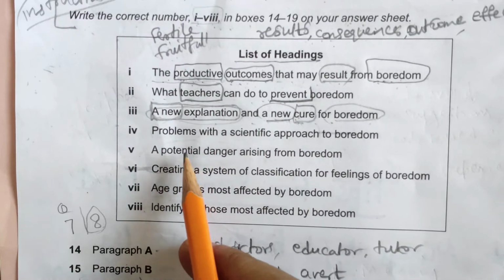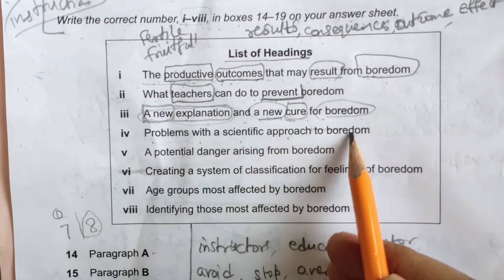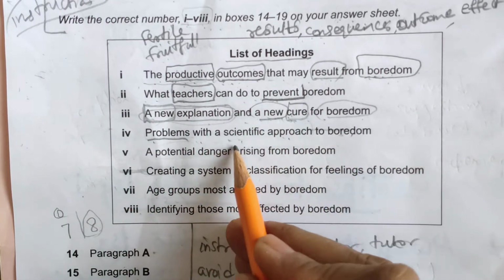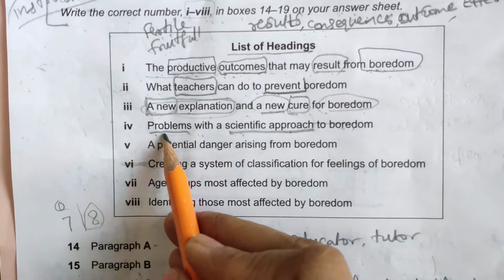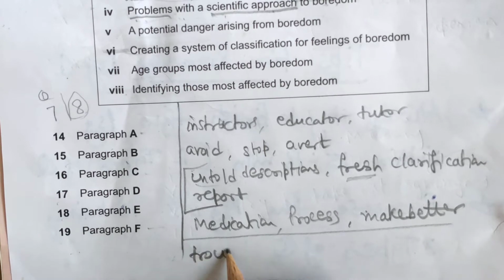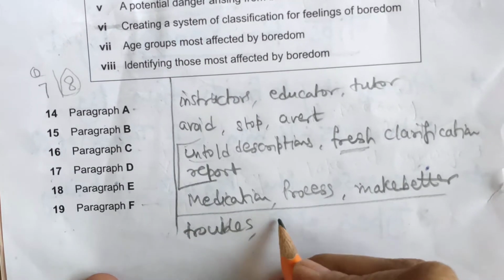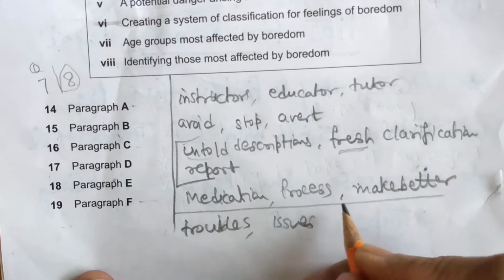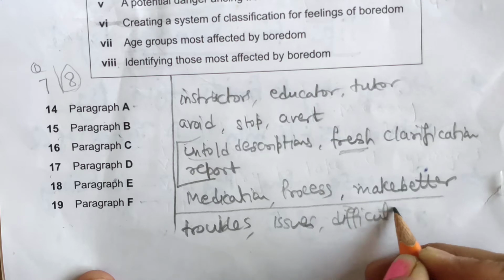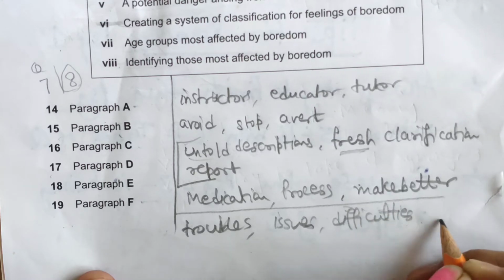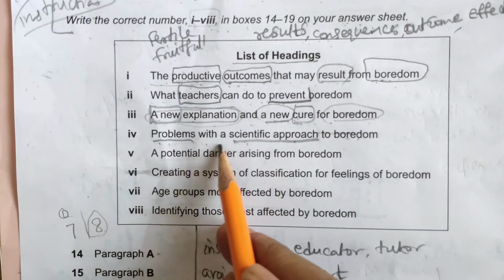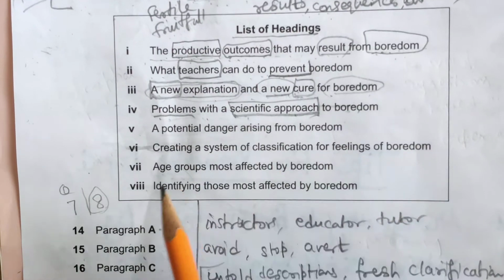Next is: Problems with a scientific approach to boredom. We will underline it. For problems we can get words like troubles, issues, difficulties. Scientific approach is an important word to look for.